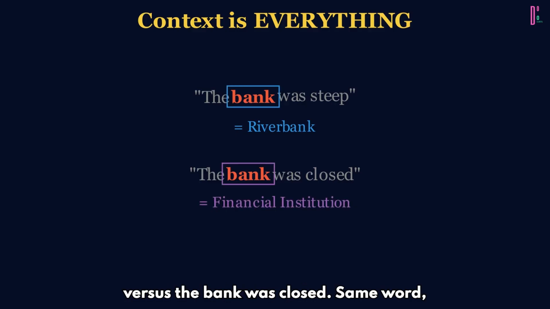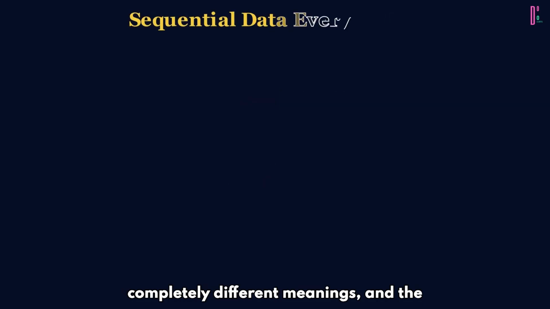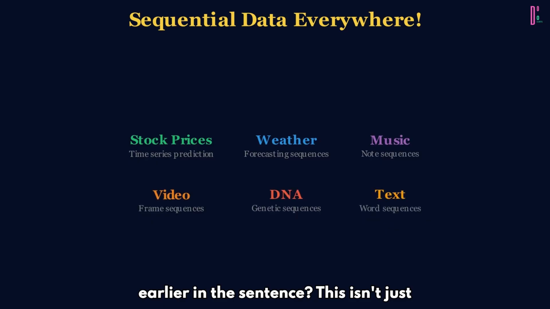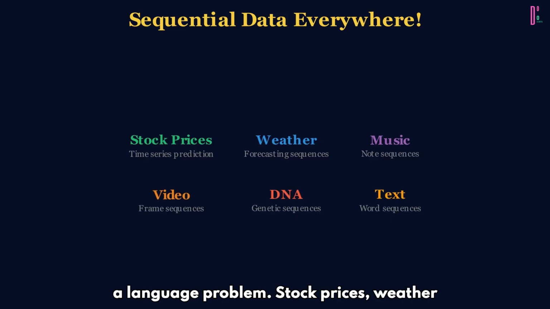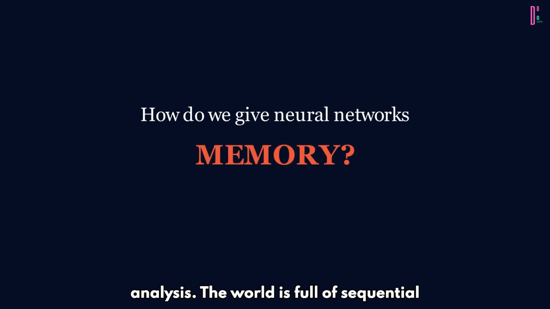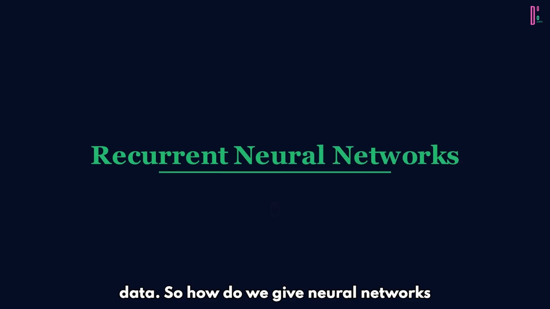The bank was steep versus the bank was closed. Same word, completely different meanings. And the only way to know is to remember what came earlier in the sentence. This isn't just a language problem. Stock prices, weather forecasts, music generation, video analysis. The world is full of sequential data. So how do we give neural networks memory?